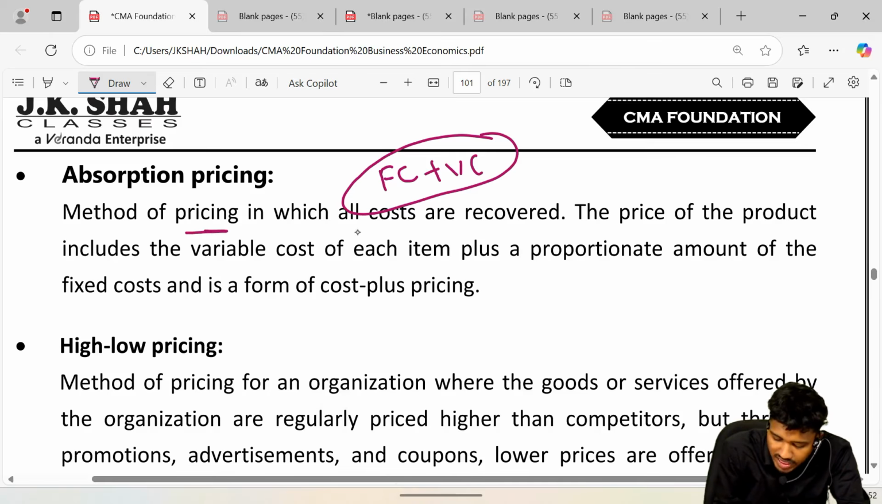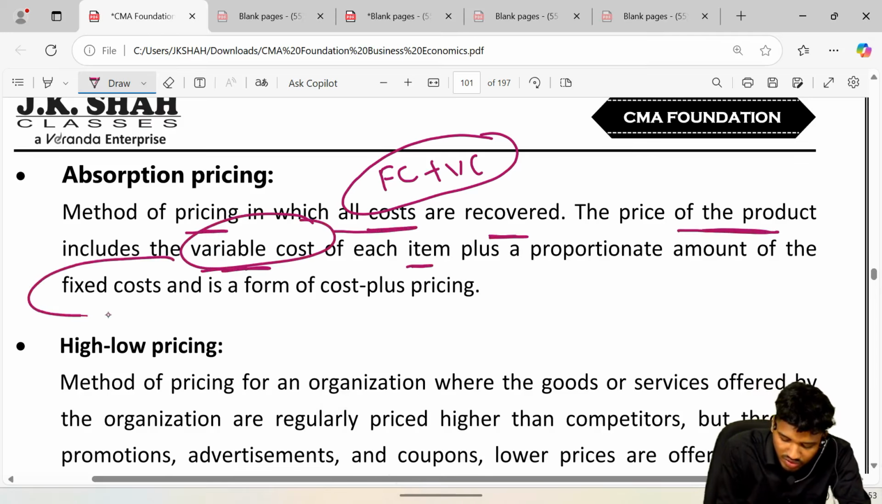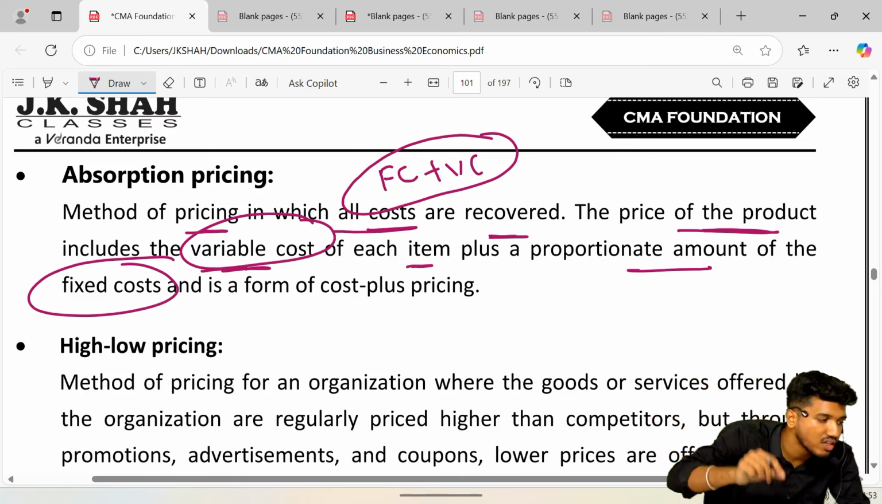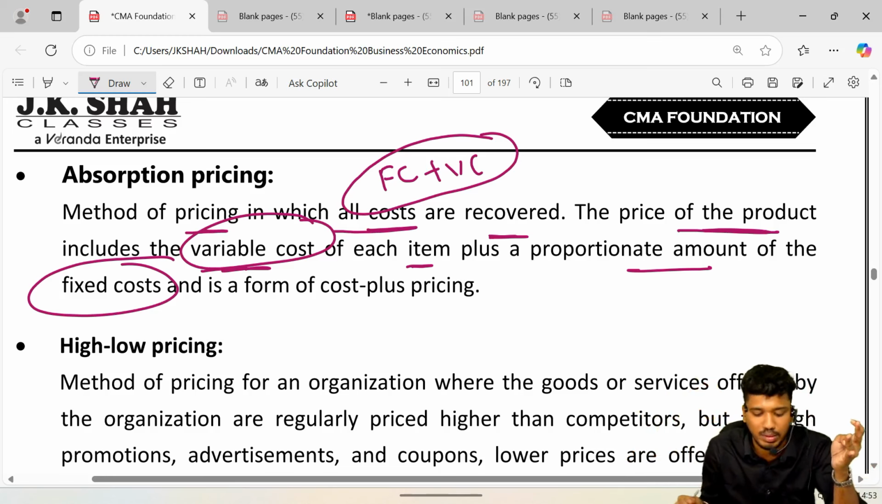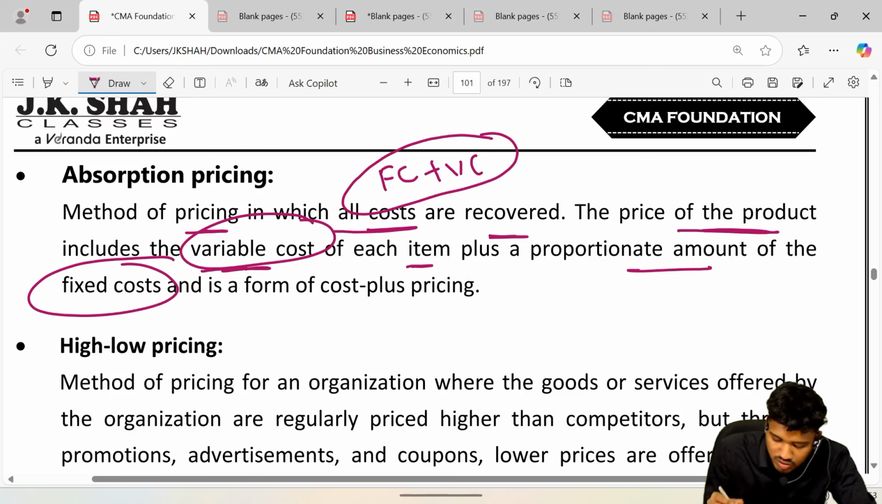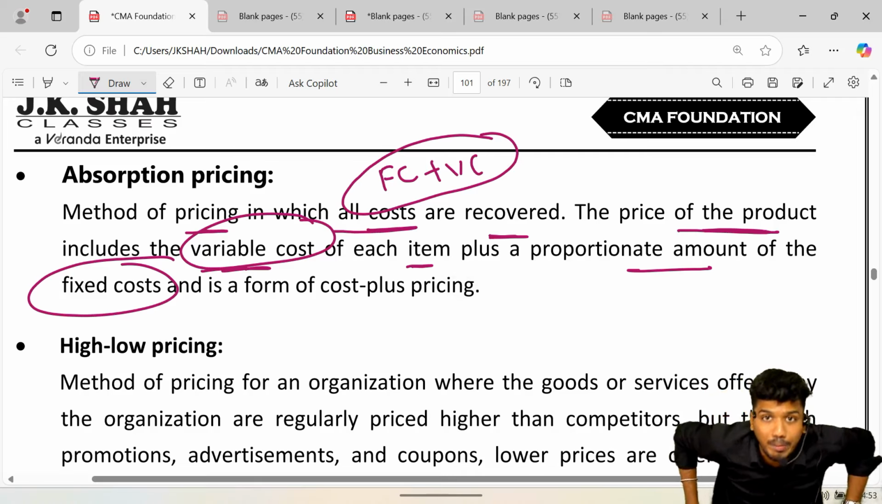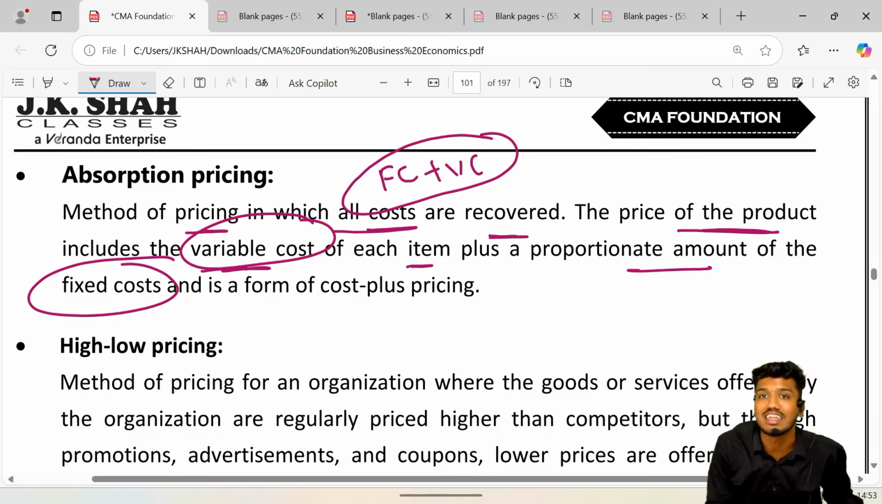It is the method of pricing in which all the costs are recovered. The price of the product includes the variable cost item, and at the same time it also includes fixed cost. So both should be recovered. I should fix enough price that it gets me recovery of fixed cost and, at the same time, variable cost. It is called absorption pricing. What is the meaning of absorption pricing? Absorption pricing is that pricing, the main aim of which is to recover all the costs incurred in the process, that is fixed cost plus variable cost.